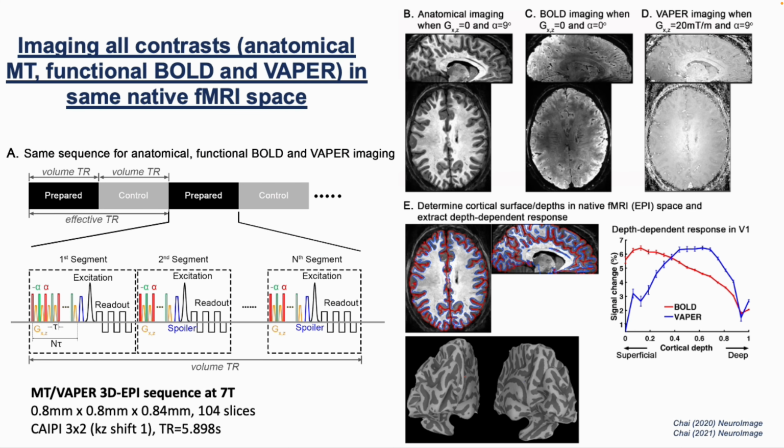In this study, we will use an MT-VAPER 3D EPI sequence for both anatomical and functional BOLD and VAPER measurement. VAPER is a technique we developed to combine T2 and perfusion weighting, so its signal will be sensitive to both CBV and CBF signal changes. All those images were recorded using an identical acquisition so that all analysis, including layer analysis, can be done in native fMRI space. We acquired data with a resolution of 0.8 mm, almost isotropic and almost whole brain coverage.